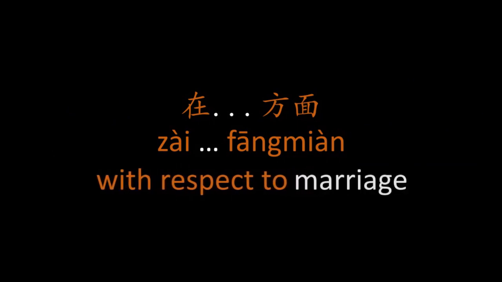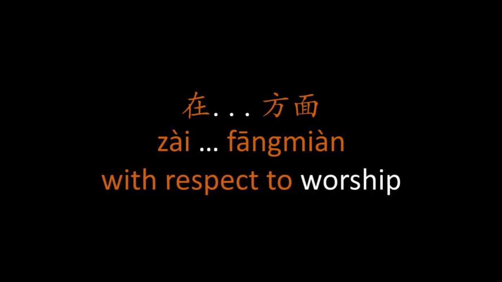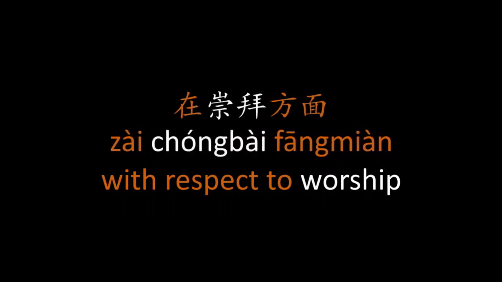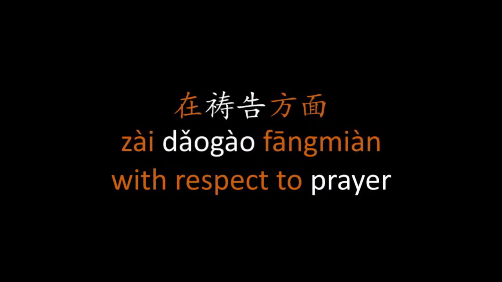If you want to say with respect to marriage, we simply take the Chinese word for marriage and drop it between 在 and 方面. 在婚姻方面 means with respect to marriage. Let's reset. Now we want to say with respect to worship. We take the Chinese word for worship and place it between 在 and 方面. 在崇拜方面 with respect to worship. And one more example, with respect to prayer, we take the Chinese word for prayer and ever so gently lay it between 在 and 方面. 在祷告方面 with respect to prayer.